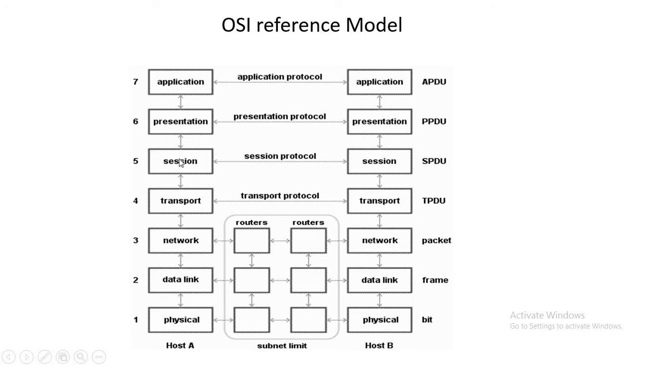Same here, people deal with the application layer, and the application layer forwards the data to the presentation layer in the presentation data unit. Get it? Then the presentation layer forwards the data to the session layer. The session layer forwards the data to the transport layer in the transport layer data unit. There is a use of TCP, transmission control protocol, or a use of UDP, user datagram protocol.